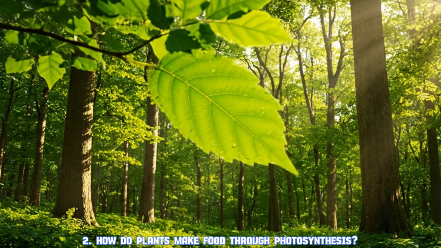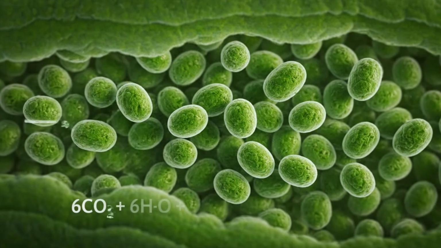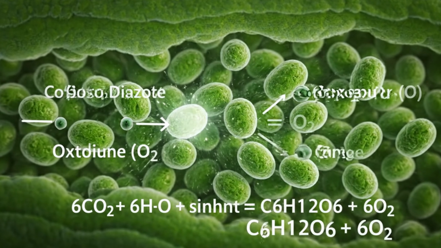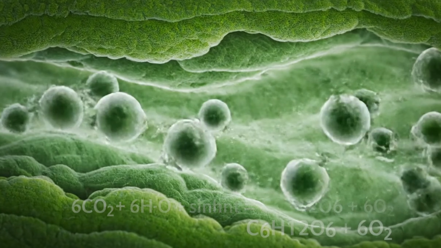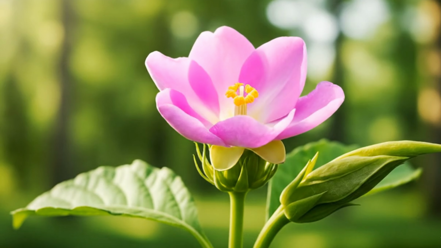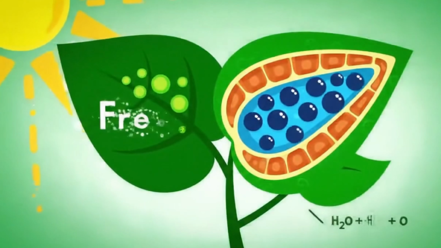2. How do plants make food through photosynthesis? Photosynthesis happens inside a plant's leaves. Sunlight hits tiny green structures called chloroplasts, where it powers a reaction. Carbon dioxide from the air and water from the roots combine to create glucose, the plant's food, and oxygen as